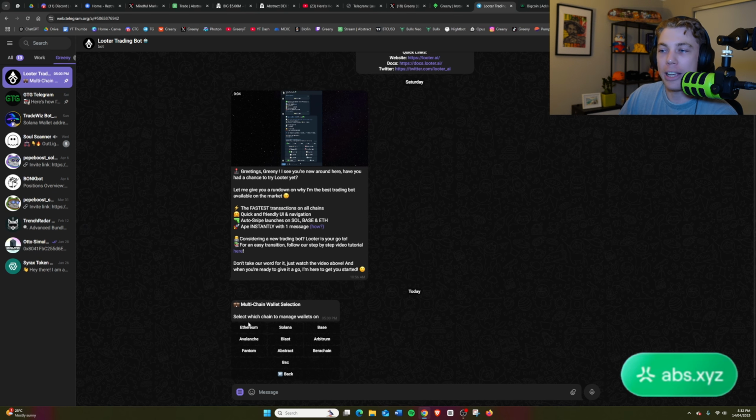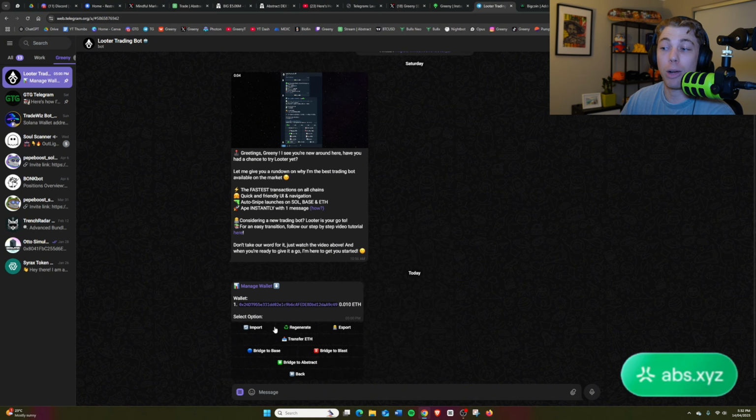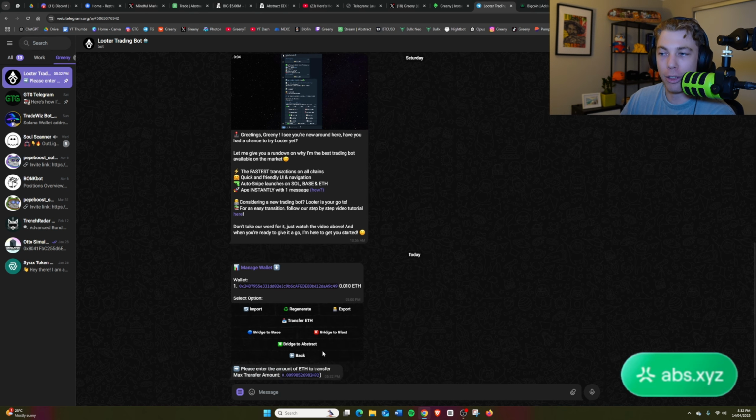Now, how you actually do that is you just transfer in some Ethereum. Okay, so as you can see here, I've transferred 0.1 Ethereum to this wallet address, like any normal deposit, guys, straight from MetaMask, okay, onto this wallet here. Now, if you want to manage this and get the private key off, you can obviously do that. But ultimately, if you want to bridge, okay, from Ethereum to Abstract so that you can trade Abstract meme coins, just click that button and it'll do it for you.